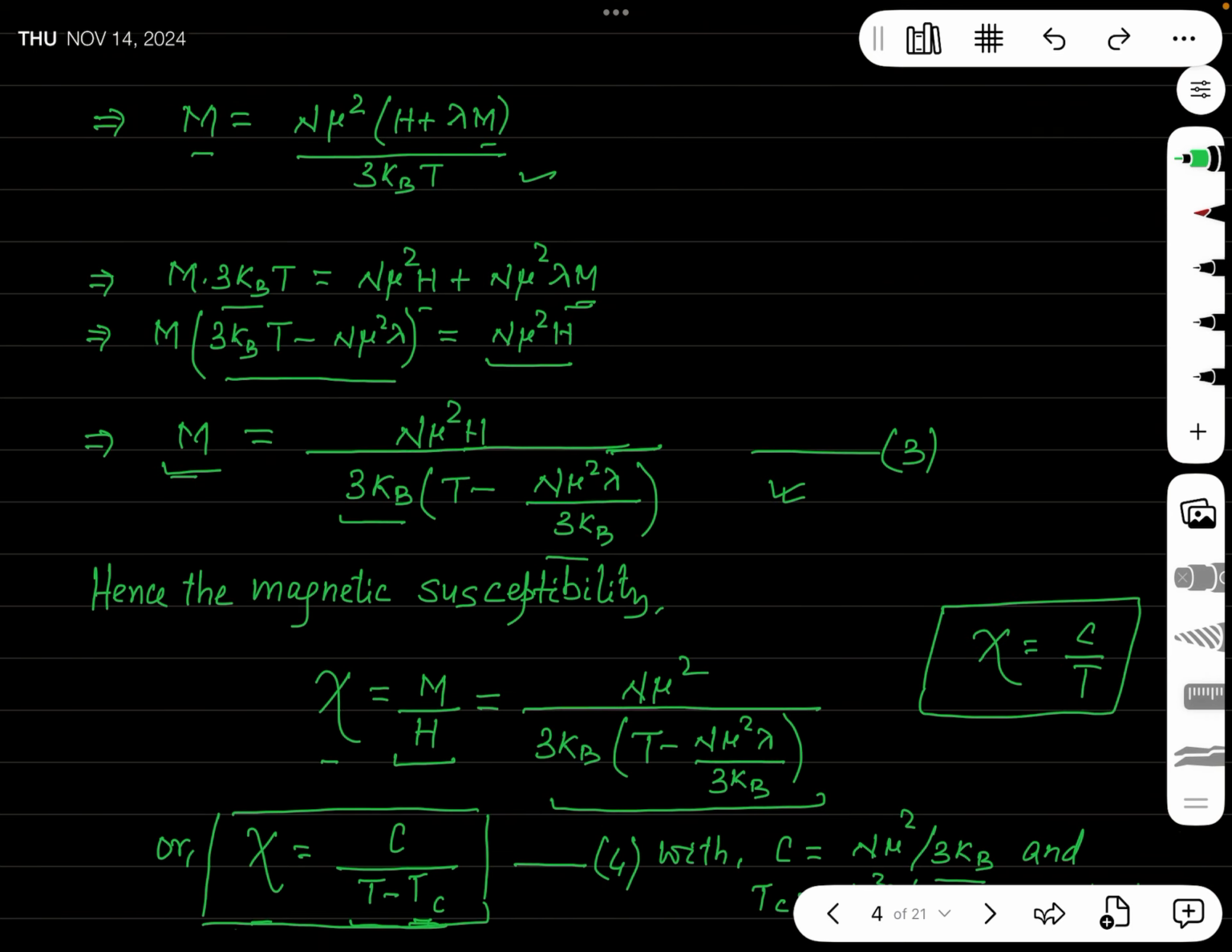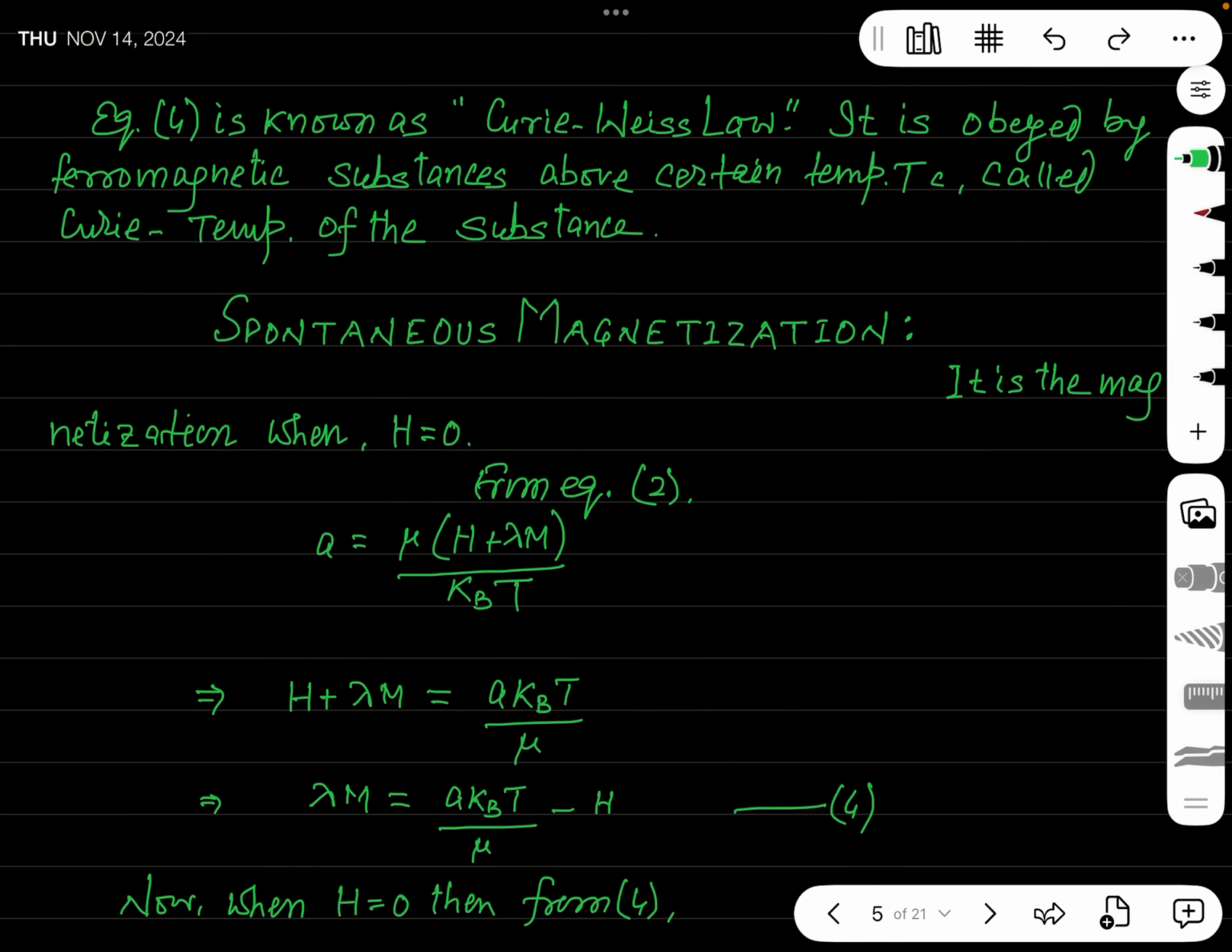Actually see, when temperature T is greater than this Tc, okay, then chi will be positive. And so this law is obeyed. Chi must be positive for ferromagnetic material. So this law is obeyed only when the temperature is greater than this Tc.